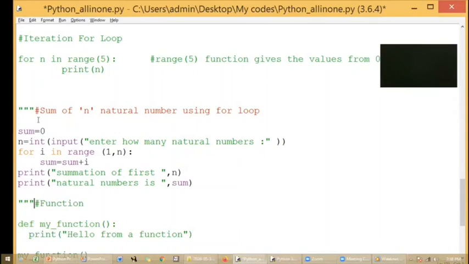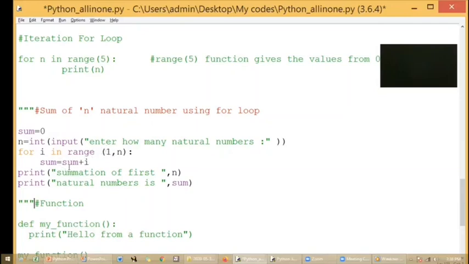So only this part is highlighted. This is the code which will be ready for execution right now. This is using a for loop. I am going to find the sum of n natural numbers. I'm going to get the input from the user, whatever n you have to find the sum of. I'm using the input function, and I'm using a for loop with this range function.